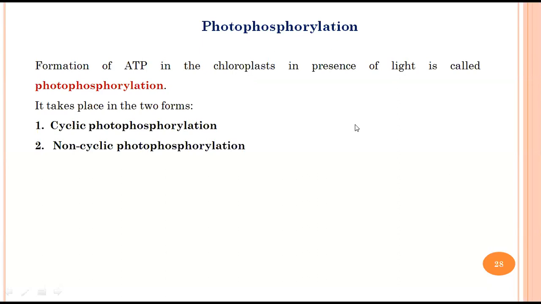This particular reaction of photophosphorylation takes place in all the plants. However, it can take place in two forms. So there are two types of photophosphorylation, we can say. One is cyclic photophosphorylation, another is non-cyclic photophosphorylation. So first we will see what is cyclic photophosphorylation.